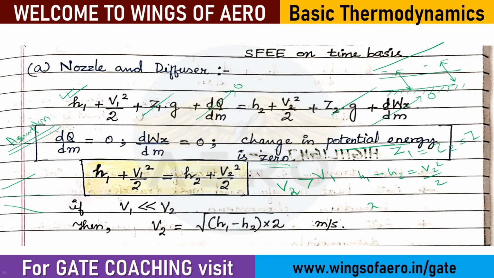So 2 times (H1 minus H2) equals V2 square. So V2 becomes root over 2 times (H1 minus H2), and this is the equation. This can also work the other way: if any one of the values is very much less, that particular value will be ignored. It depends on how the question is asked. Clear? Yes, this point is fine.